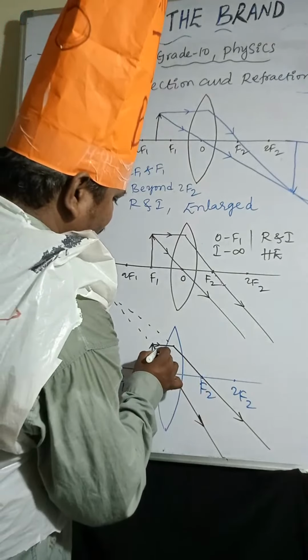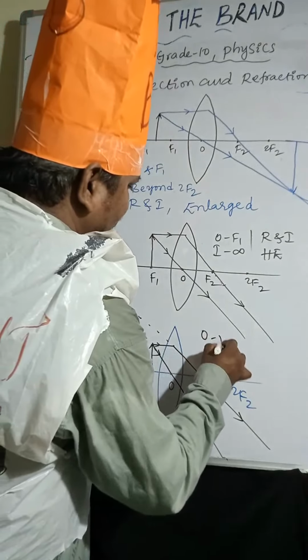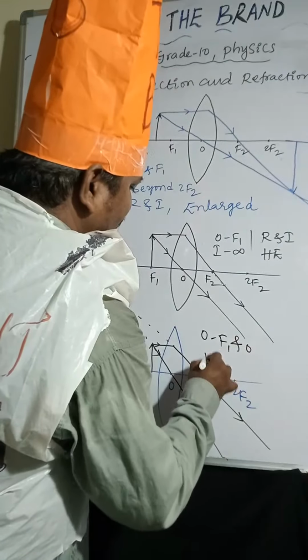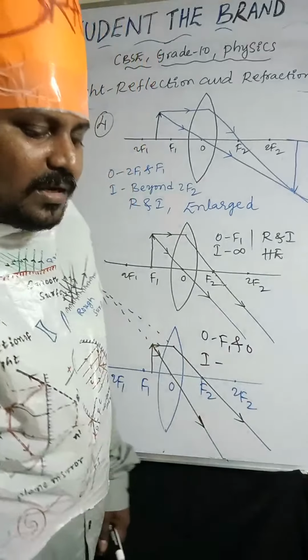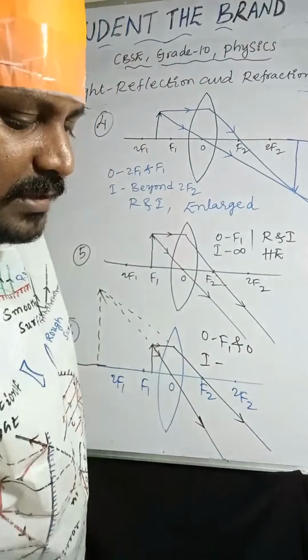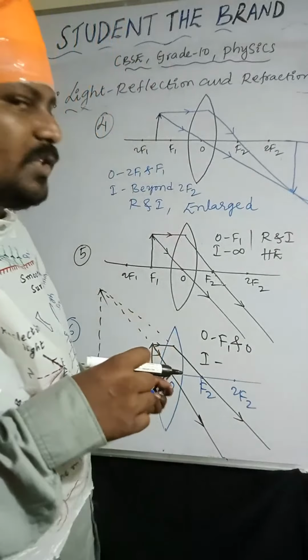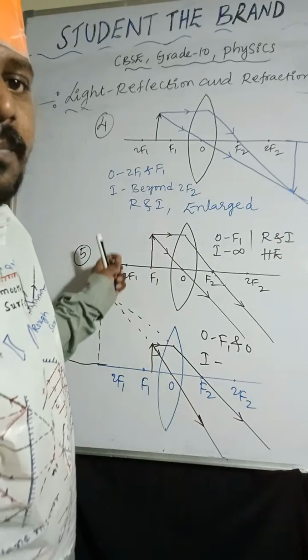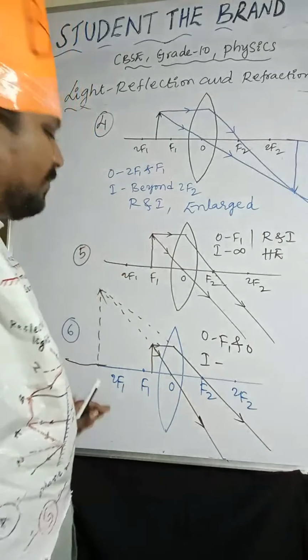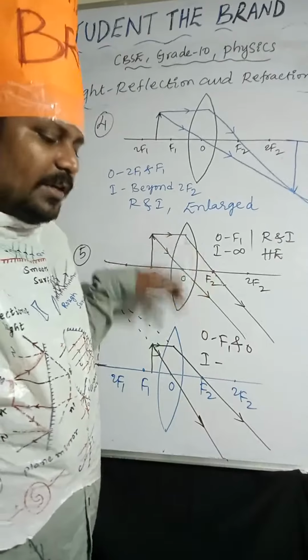So observe carefully. Object is placed between F1 and O. Image is forming on the same side of the object. We are extending the refracted rays, and those are appearing to meet. That is a virtual image.